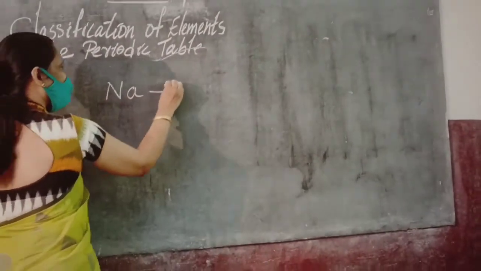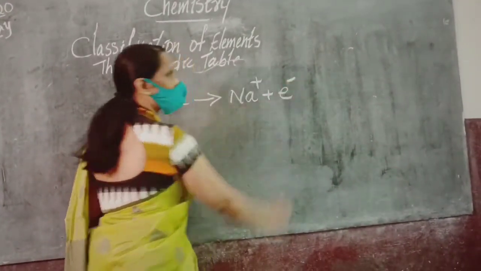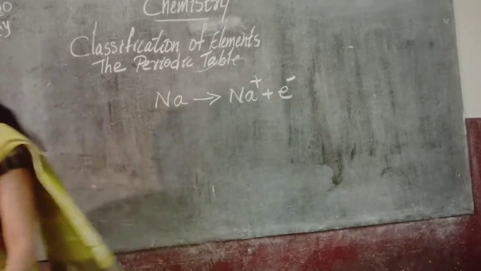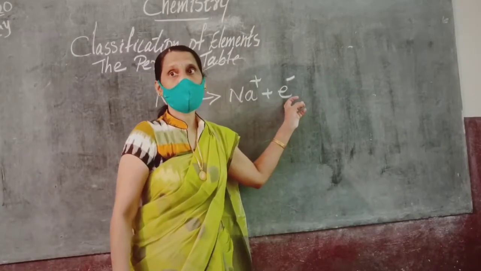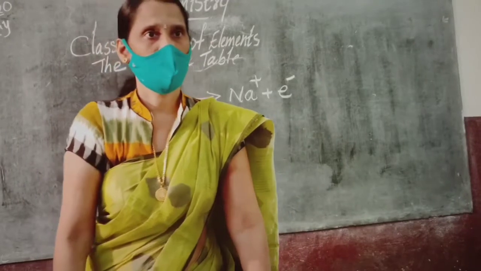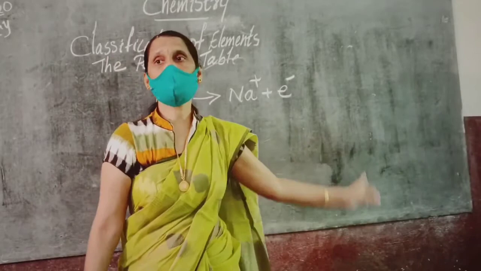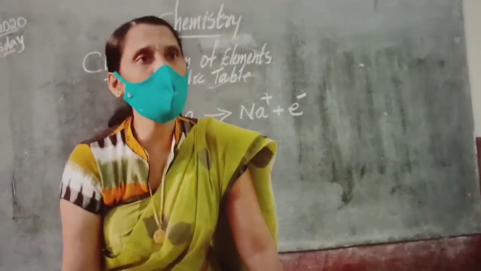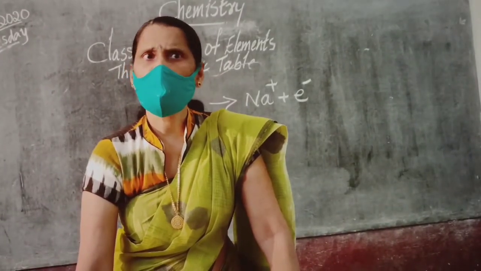So we talked about sodium. Sodium changes to Na plus and one electron. So one electron is removed, and this happens by providing some energy. The energy provided to remove that electron is known as ionization energy. Understand? And if you want to remove two electrons, it is known as second ionization energy.